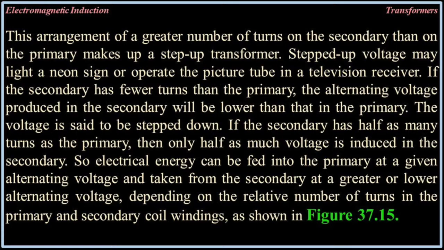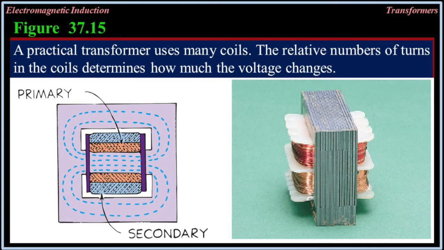If the secondary has half as many turns as the primary, then only half as much voltage is induced in the secondary. So electrical energy can be fed into the primary at a given alternating voltage and taken from the secondary at a greater or lower alternating voltage, depending on the relative number of turns in the primary and secondary coil windings, as shown in figure 37-15.